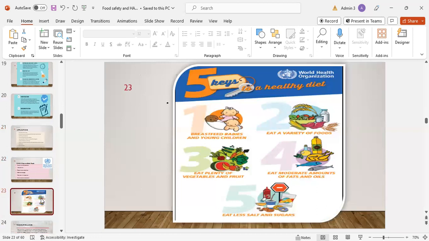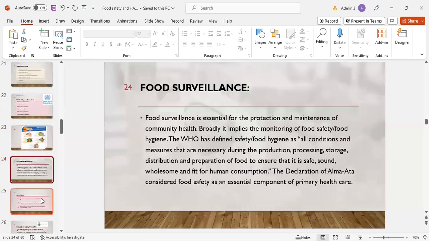And WHO 5 keys to a healthy diet. Number 1 is breastfeed babies and young children. Number 2 is eat a variety of foods. Number 3 is eat plenty of vegetables and fruit. Number 4 is eat moderate amounts of fats and oils. And number 5 is eat less salt and sugars.